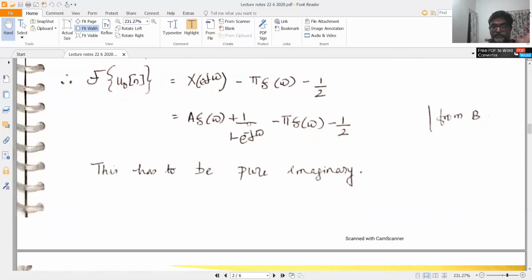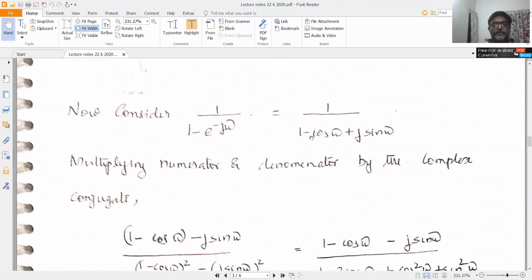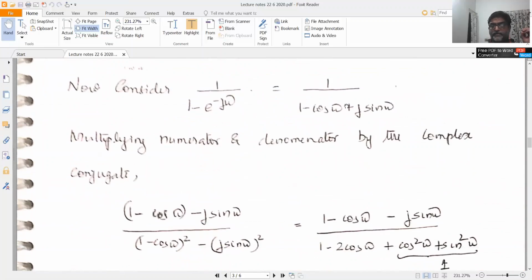So to simplify this, first I will look at the summation of 1 by 1 minus e raised to minus j omega and the minus 1 by 2. I will group that first and then we will consider the other terms. So, 1 by 1 minus e raised to minus j omega, you look at that term alone. You can write it as 1 by 1 minus cos omega plus j sin omega, multiplying by the complex conjugate. You can write this as 1 minus cos omega minus j sin omega, by 1 minus cos omega the whole square minus j sin omega the whole square.